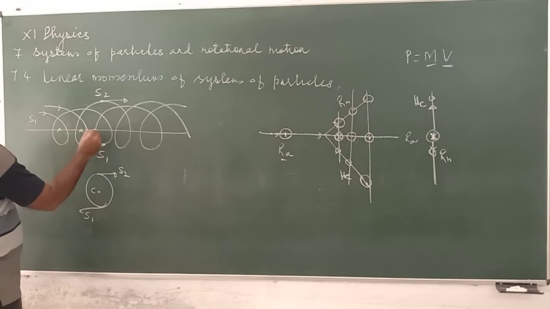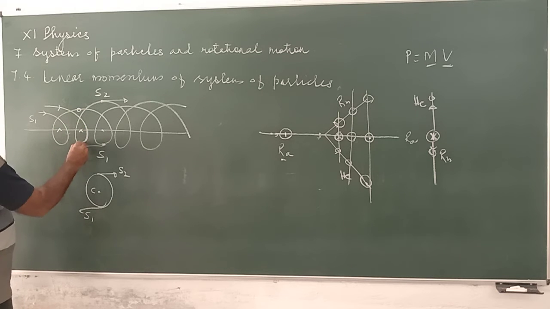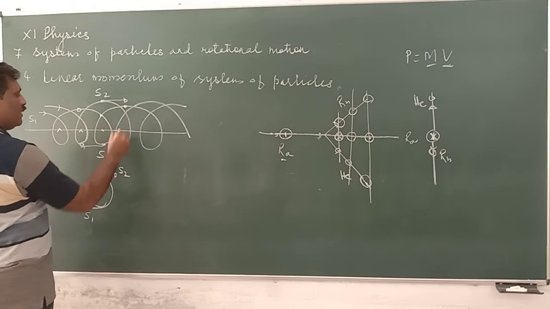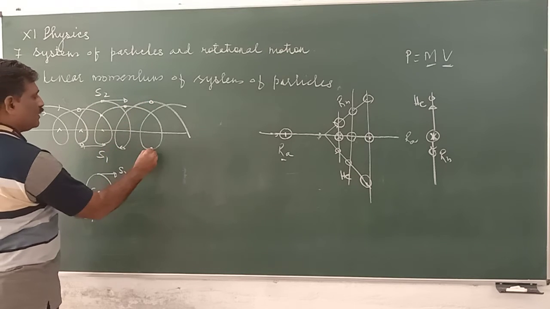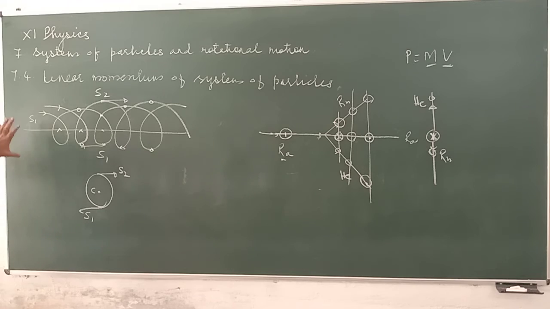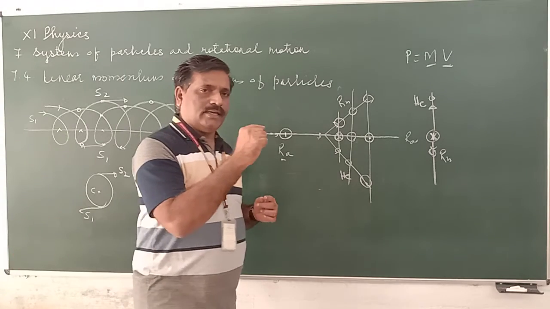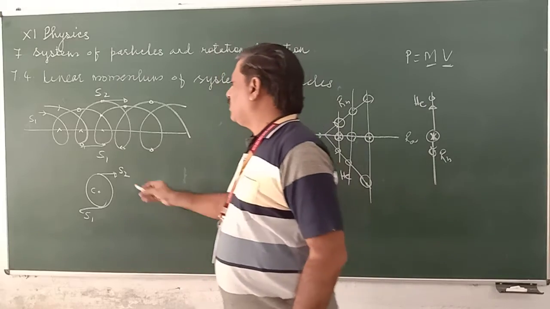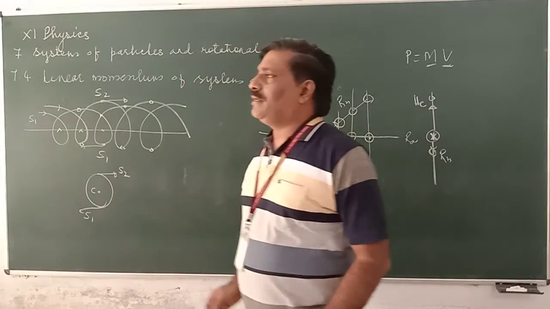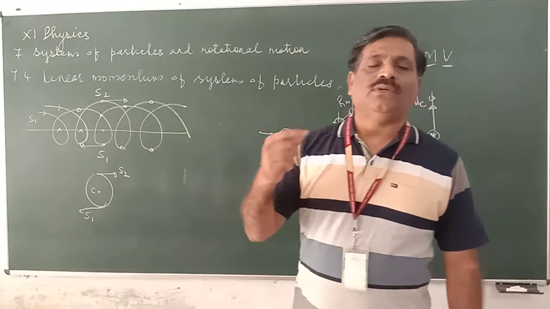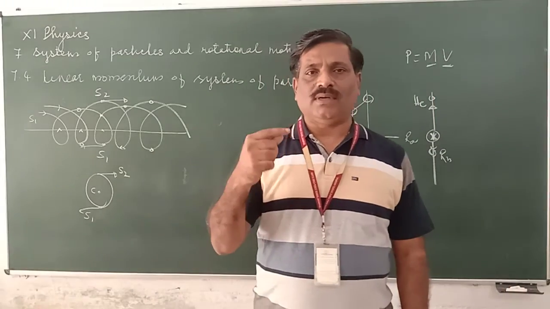Every time, if one is here, the other is here. So for this twin star, the center of mass is moving along a straight line, but the stars are also moving in uniform circular motion, and they keep on.